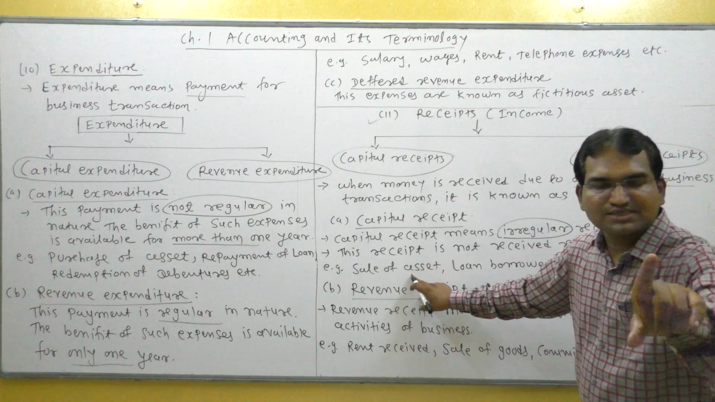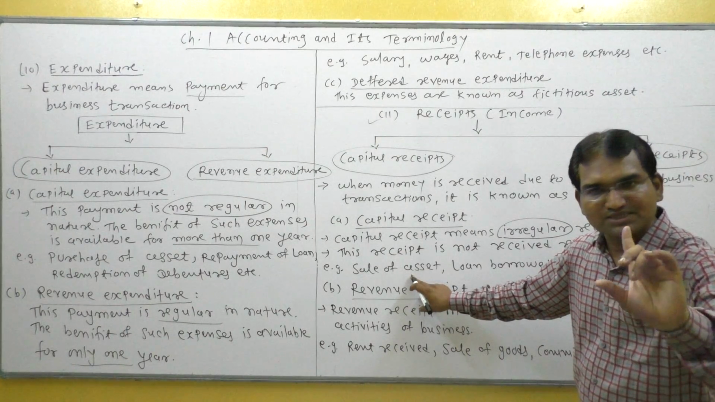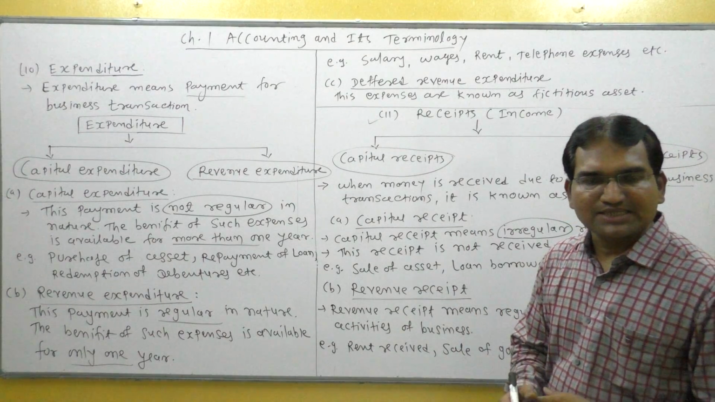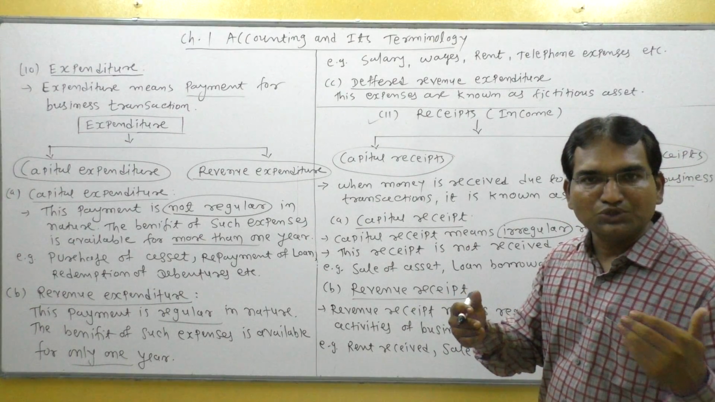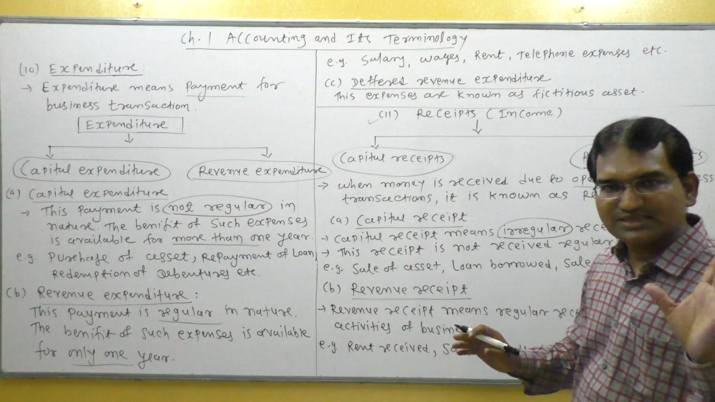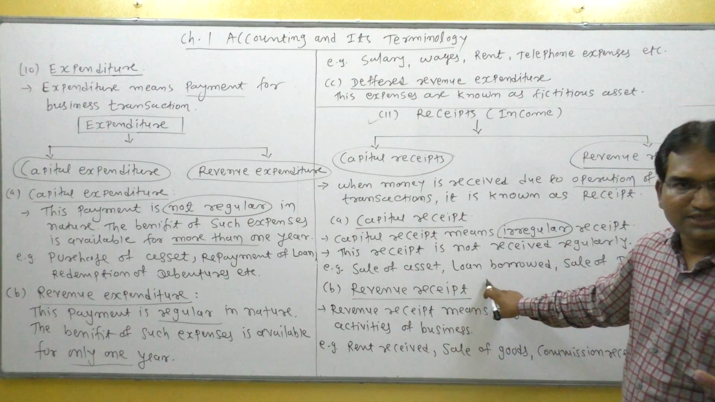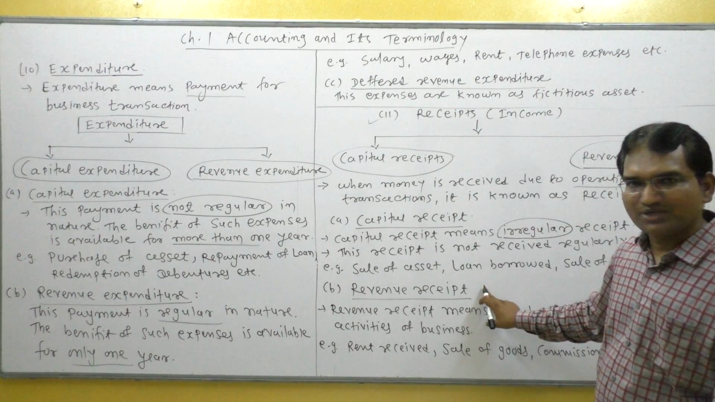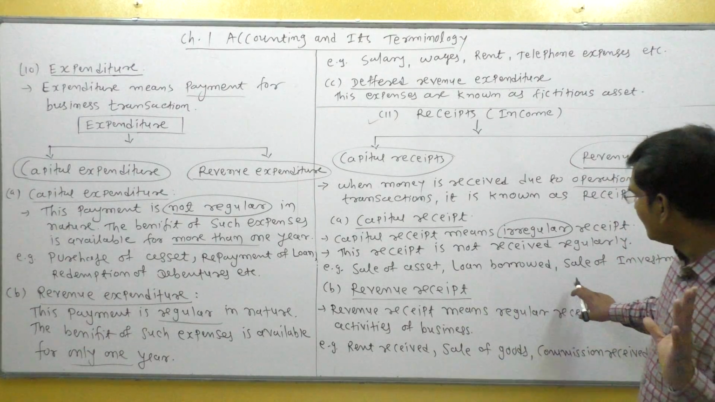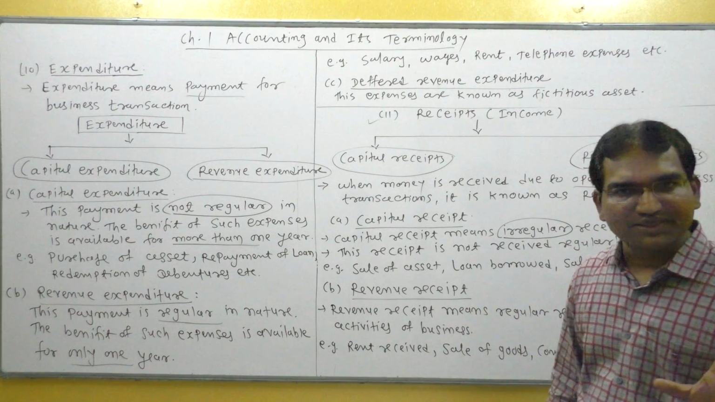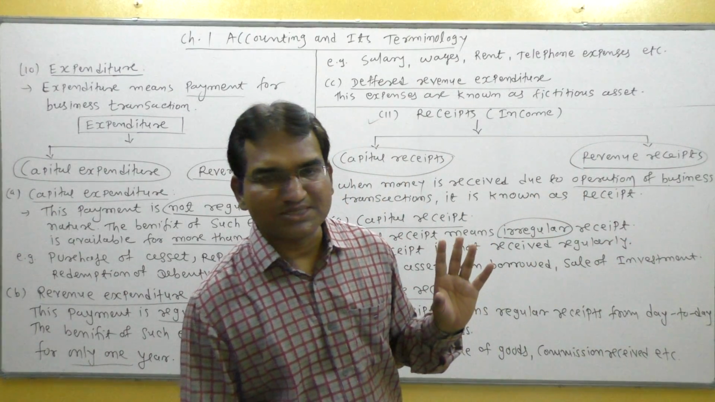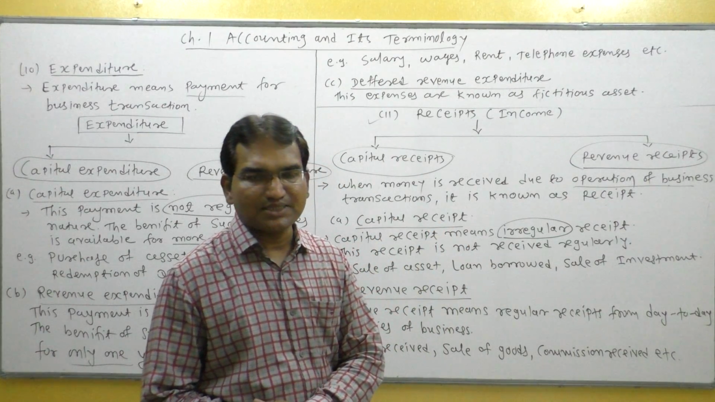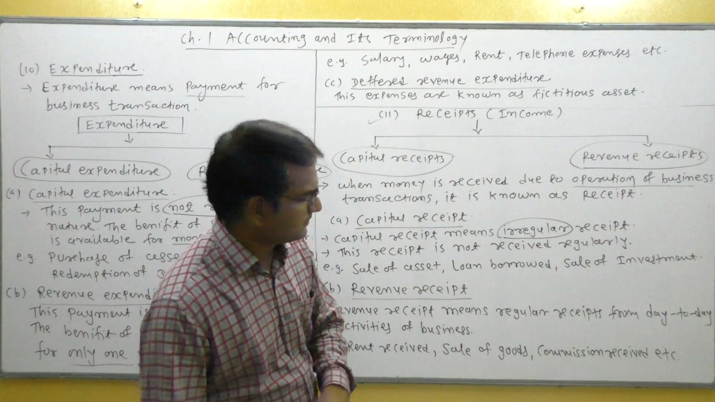Sale of assets: assets are not sold regularly day to day. Assets are purchased not for resale, but sometimes if any asset becomes out of use, means scrap, this asset is sold out. Loan borrowed is a capital receipt because a loan is not borrowed every day or every month, it is one-time borrowing. Sale of investment is a property and they are not sold regularly from the business. Whenever money is required in the business, then investment is sold. So sale of investment is a capital receipt.